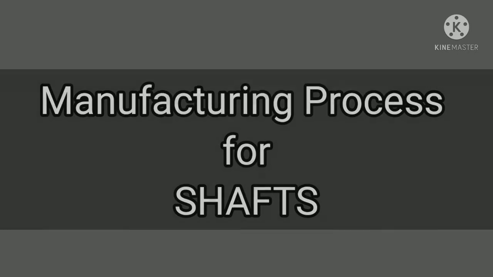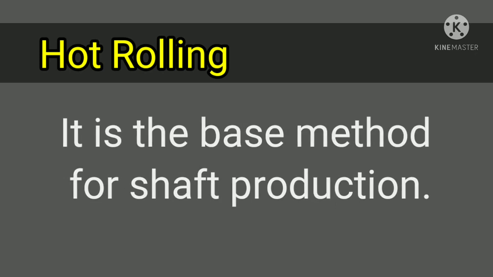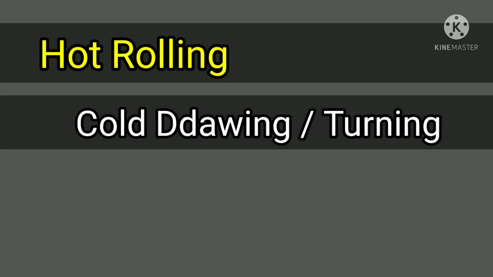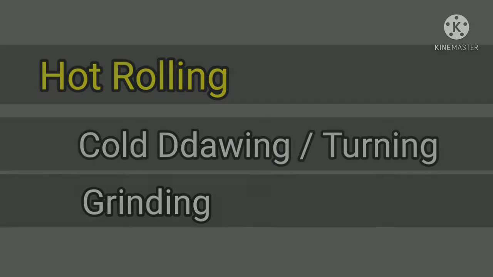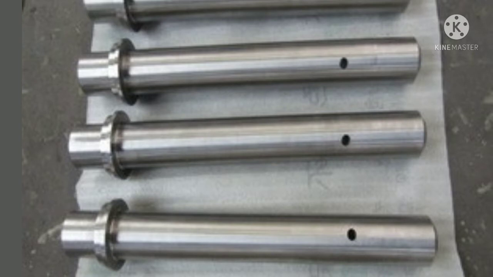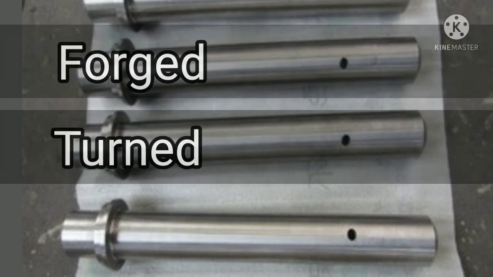Manufacturing process. The manufacturing process used for shaft is hot rolling. Hot rolling is the best method for shaft production, followed by cold drawing or turning and grinding. Shafts of large diameter are generally forged and then turned.